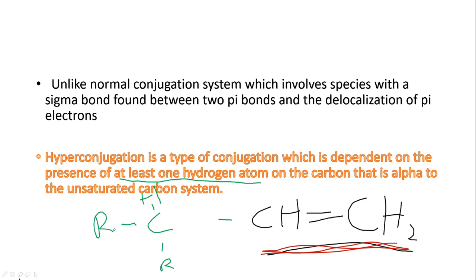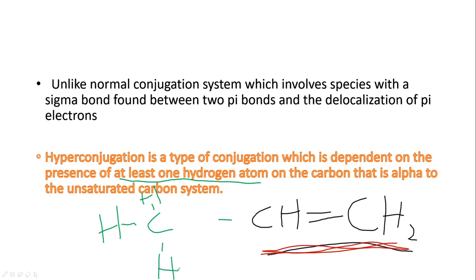But if two hydrogens are present, it can actually undergo hyperconjugation, something like this. If three are present also, hyperconjugation can still be undergone.